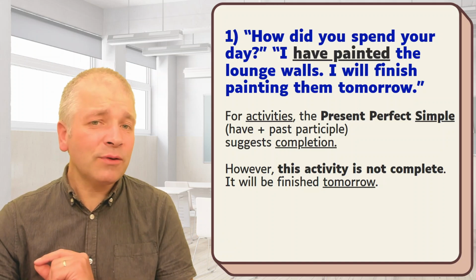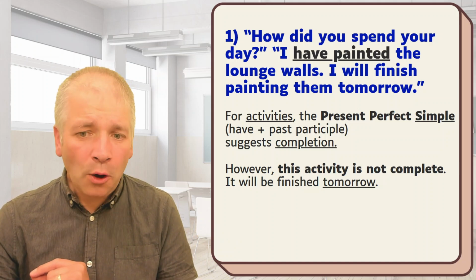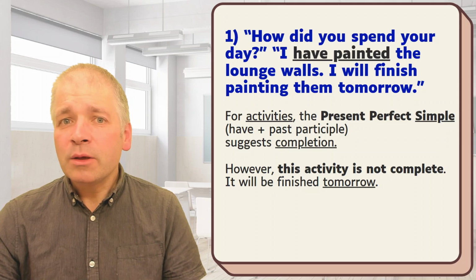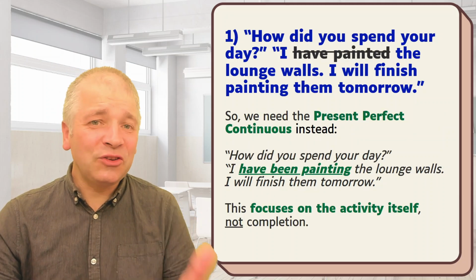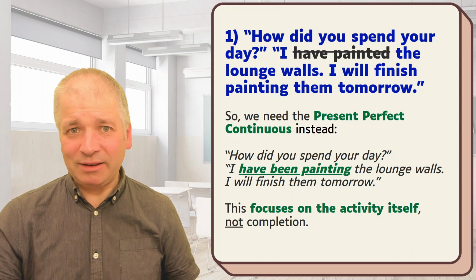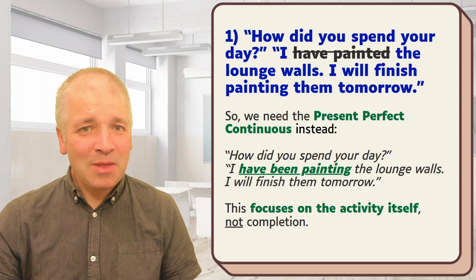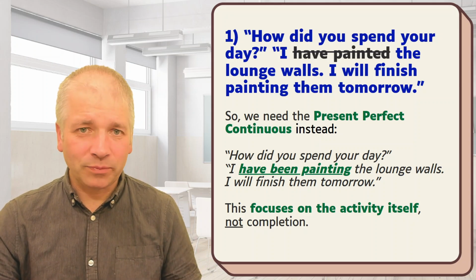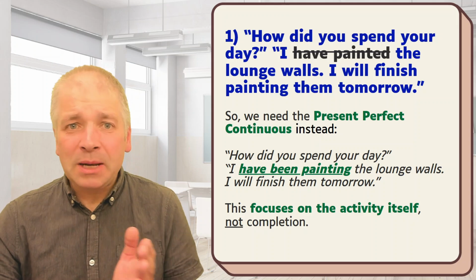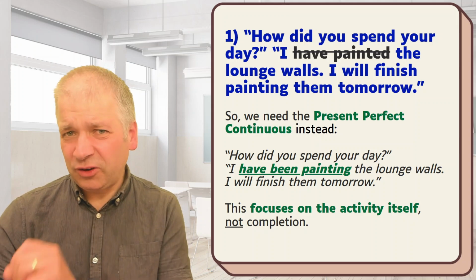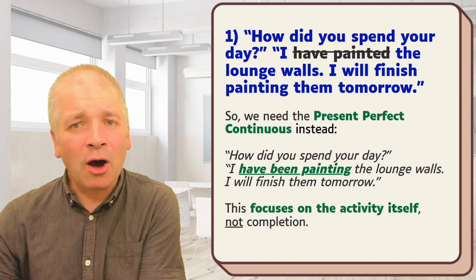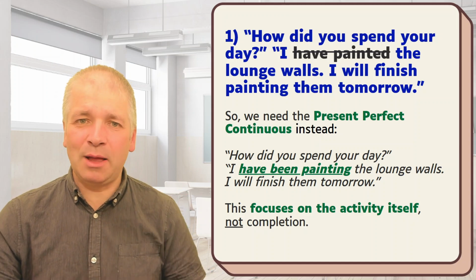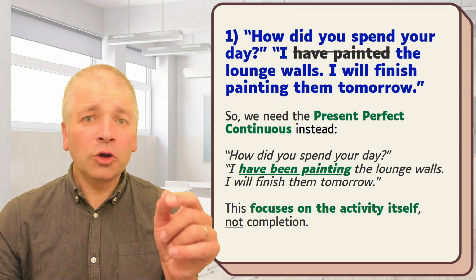But here, the activity is not complete. We know that because it says, I will finish painting them tomorrow. So, the present perfect continuous is better instead. How did you spend your day? I have been painting the lounge walls. I will finish them tomorrow. By saying, I have been painting, which is the present perfect continuous, we have to be followed by the ing form of the verb. We focus on the activity itself and not on completion.